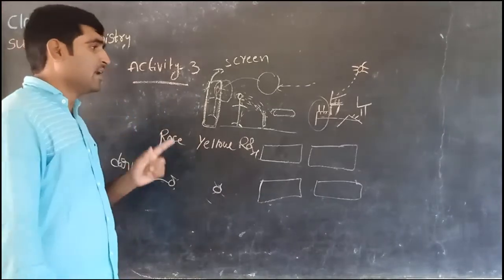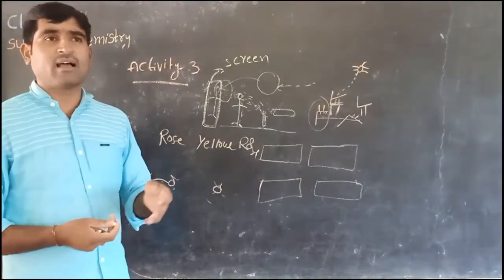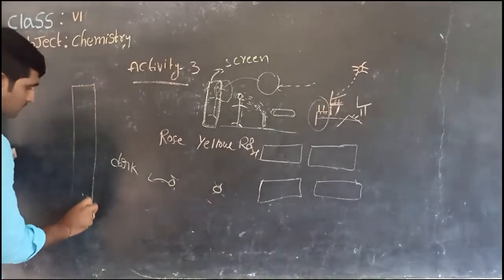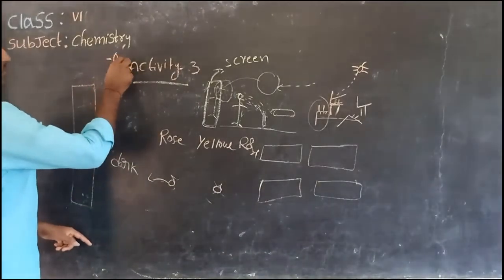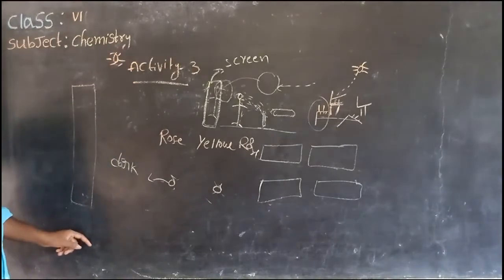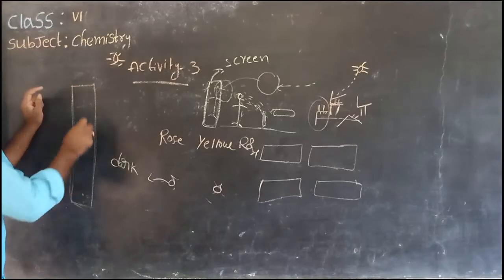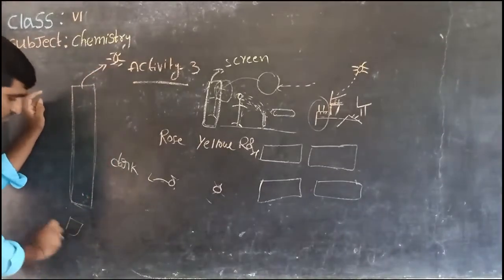Understood, children? Yes. Next is one more kind of object, that is a long scale or long box. Take one long box. Okay, children? Here the sun is there. So the long box we expose vertically to the sunlight and observe its shadow.